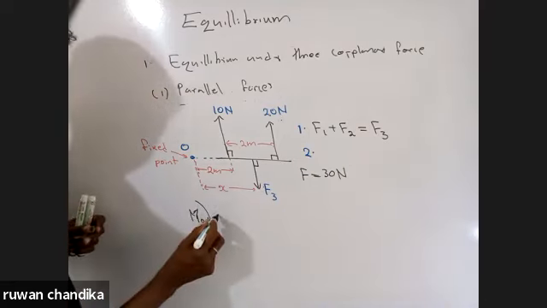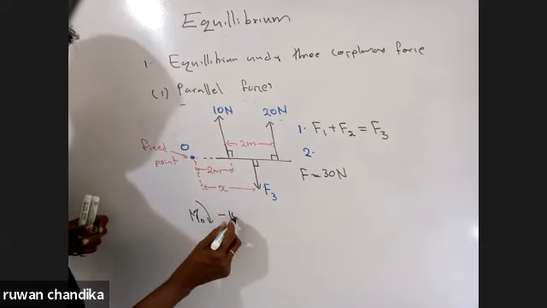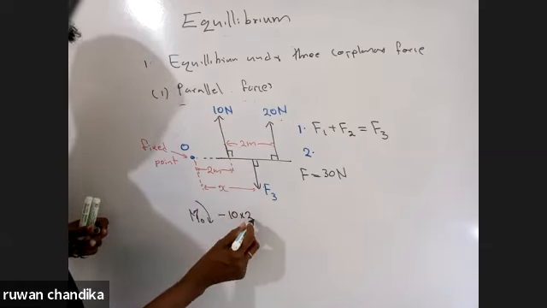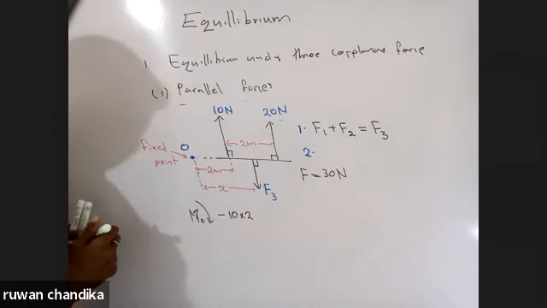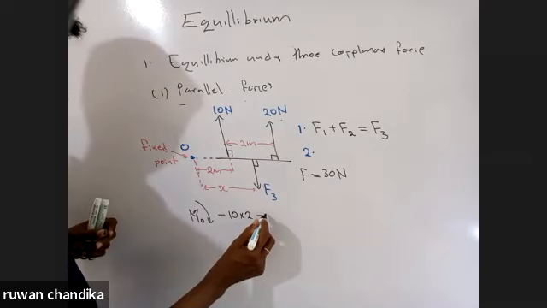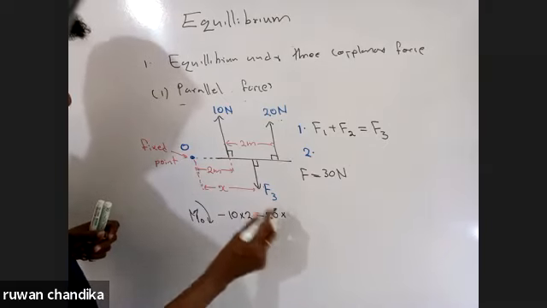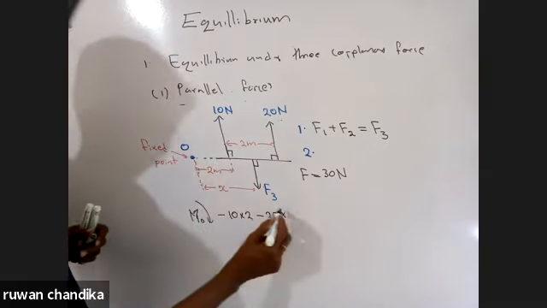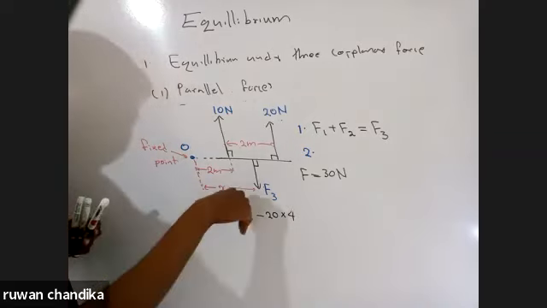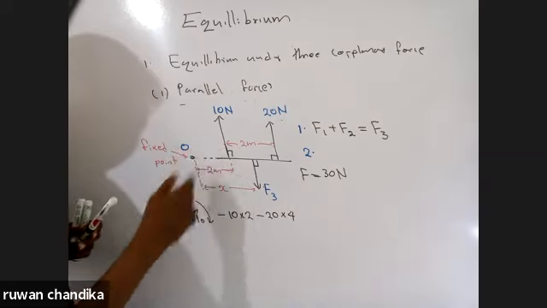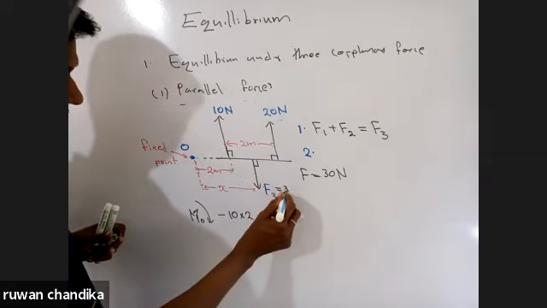So it is minus 10 into 2. And the 20 Newton also made an anti-clockwise moment, so it is minus 20 into the perpendicular distance from the fixed point, which is 4. And F3 now made a clockwise moment, and it is 30 Newton.